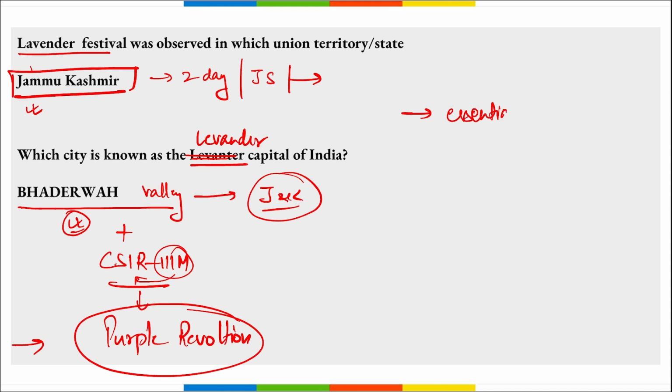Now, with the help of this Lavender Festival, many young entrepreneurs from Jammu and Kashmir have started their own small businesses, and by selling lavender oil, hydrosols and the flowers itself, the income of the farmers has also increased from around 40,000 to 60,000 per acre that they were earlier earning, to almost 3,50,000 to 6 lakh rupees per acre or per hectare, right? So this is all you need to know about the lavender festival. Correct?